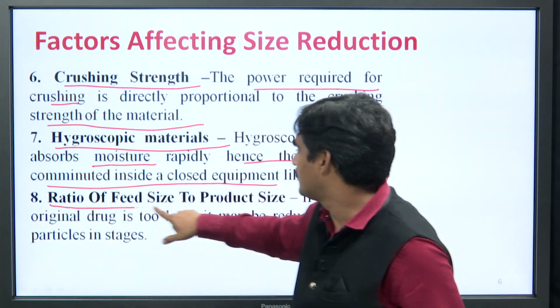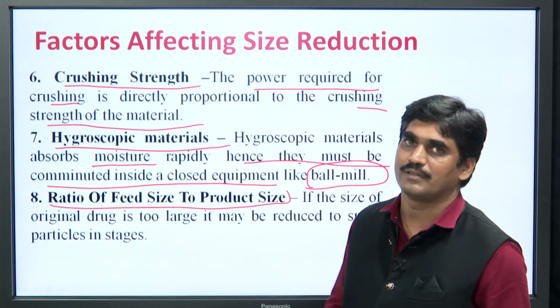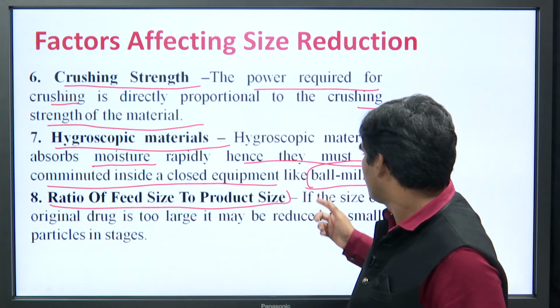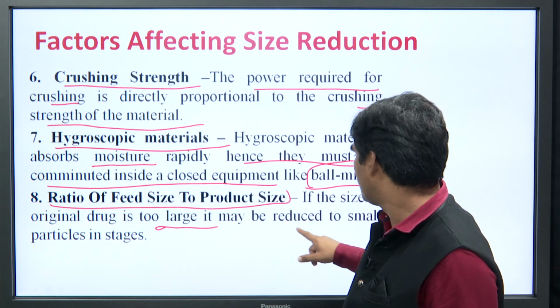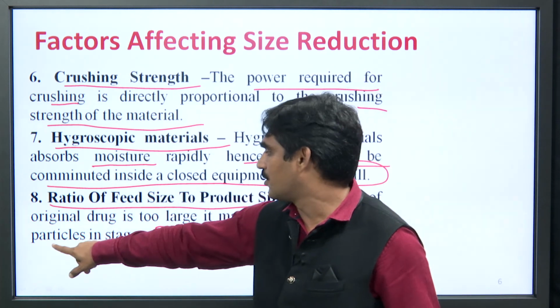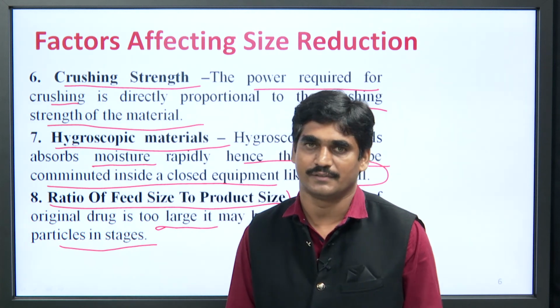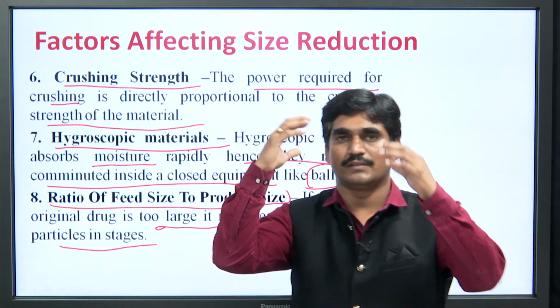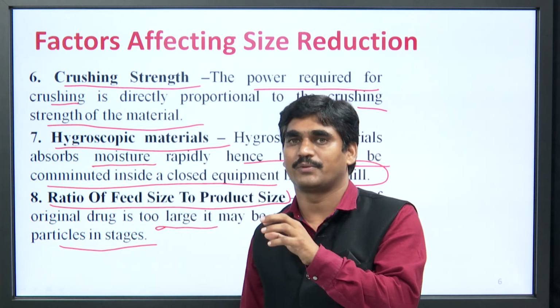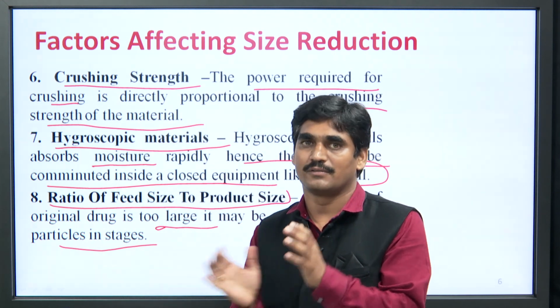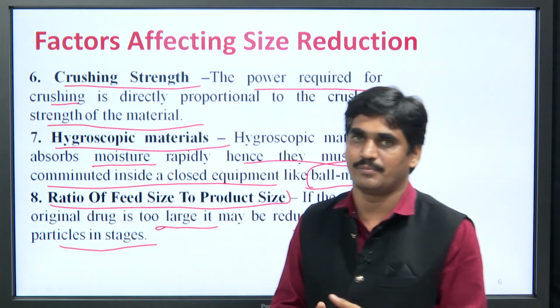Next is the ratio of feed size to product size. That means, if the size of the original drug is too large, it may be reduced to small particles in stages. That means, what is the size of the original product and what is the size of the product we want. It also affects the size reduction process.